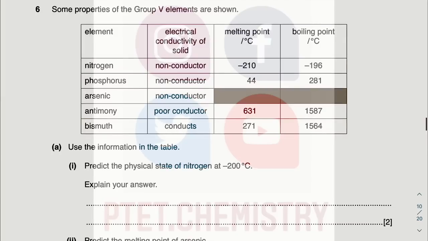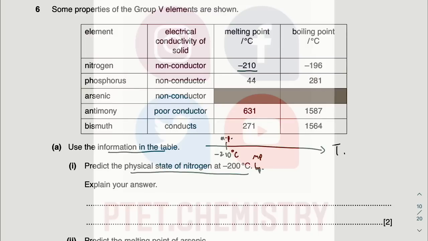Okay, so they want you to use the information in the table. Predict the physical state of nitrogen at minus 200. So you need to look at melting point and boiling point. Nitrogen melts at minus 210. So if I have that temperature line diagram, minus 210 degrees Celsius is going to be the melting point, and then boiling point is minus 196. You know the negative value increases that way, so this is actually a higher value than this, because it's a negative.